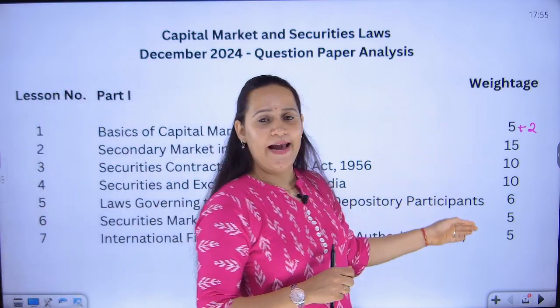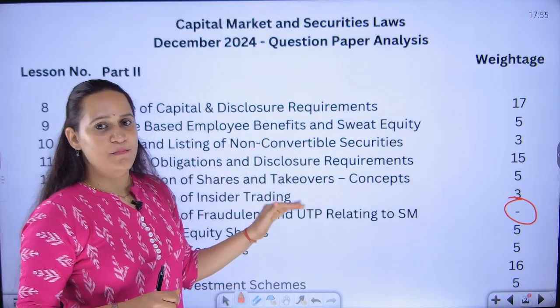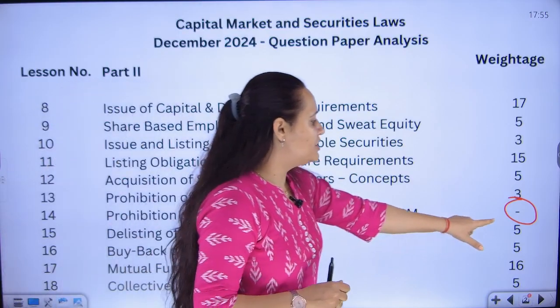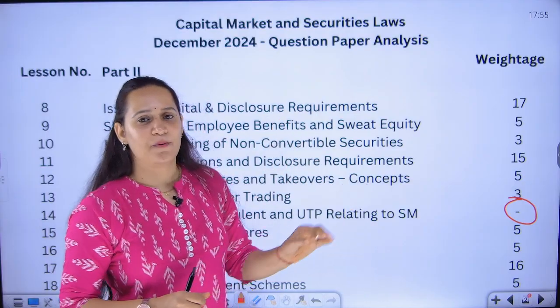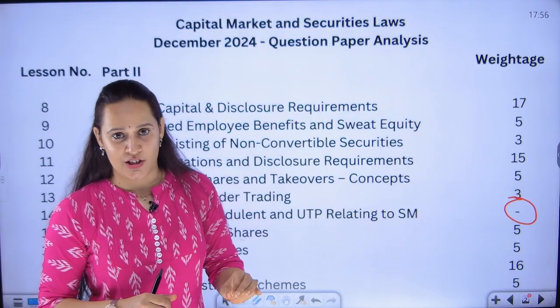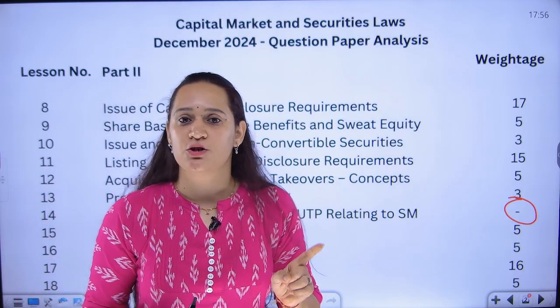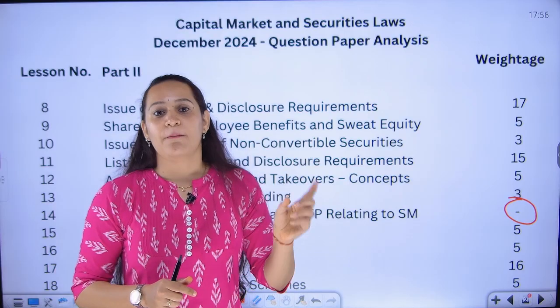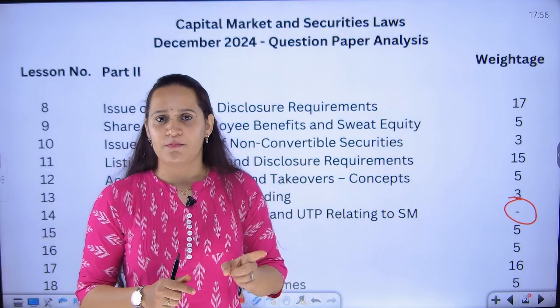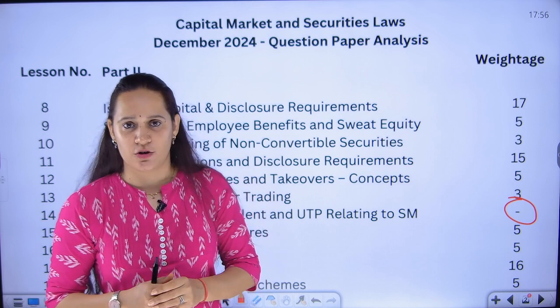So this is the analysis for part A and this is the analysis for part B. Only one chapter is there from which they have not asked any question. From all other chapters, they have asked certain questions. That signifies that the institute wants you to cover 100% of the syllabus. You might give extra focus to a few important chapters, but if you want to attempt for the full 100 marks, you have to mandatorily cover the 100% of the syllabus.